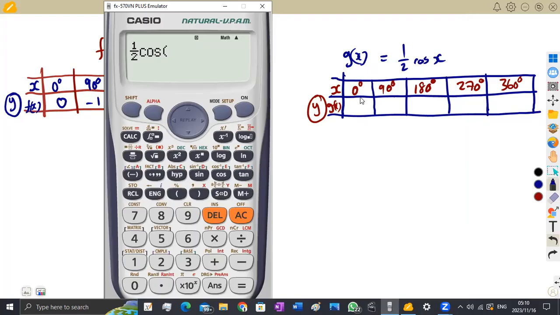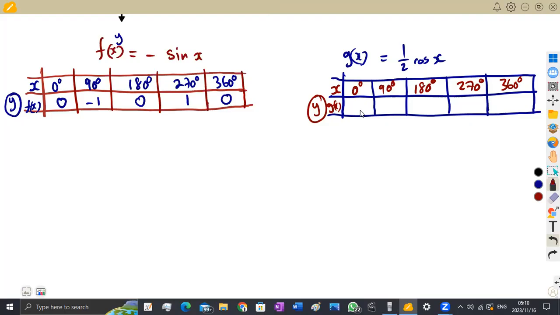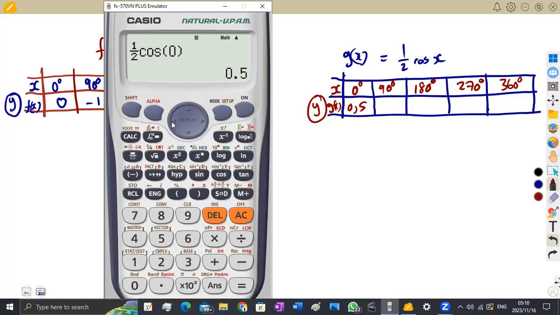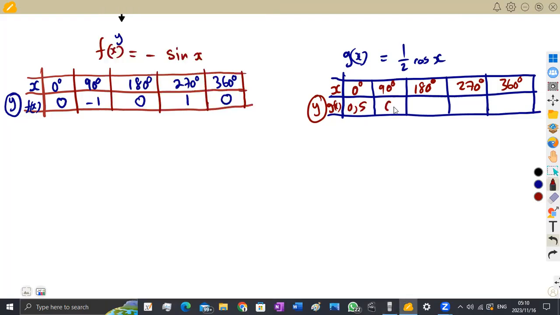So the first angle representing x there is 0 degrees, all right? So we are going to obtain 1/2, which is the same as 0.5. I'm just going to use a decimal, which is easier to work with on our graph. So that's 0.5 in this case. At 90 degrees, you do the same thing, you substitute 90 here, so that is going to be 0.